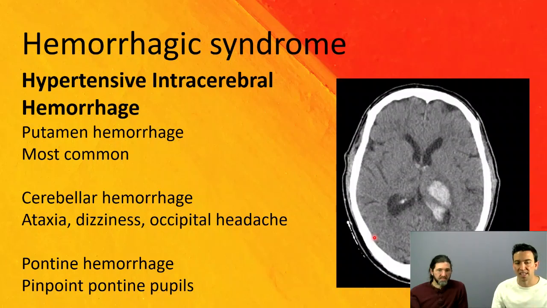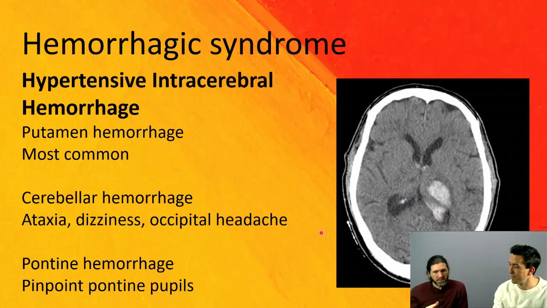And if it's a pontine hemorrhage, the classic correlation with that is the pinpoint pontine pupils. So if you have a CT scan where you're seeing evidence of an intracerebral hemorrhage and there are pinpoint pupils, think pontine in location.